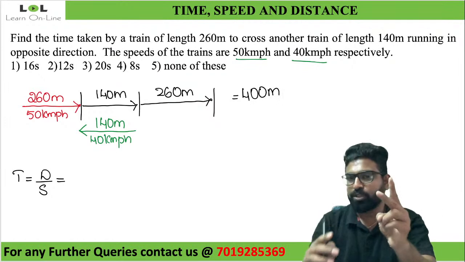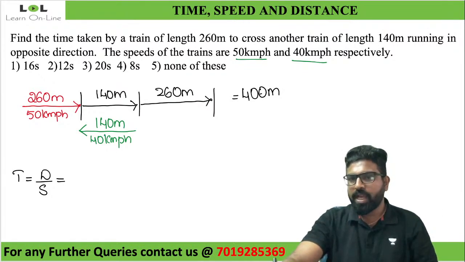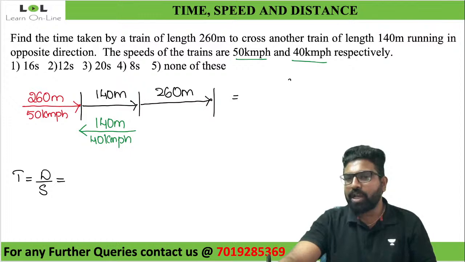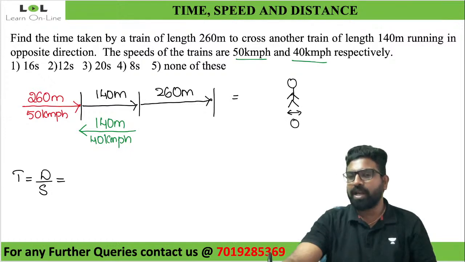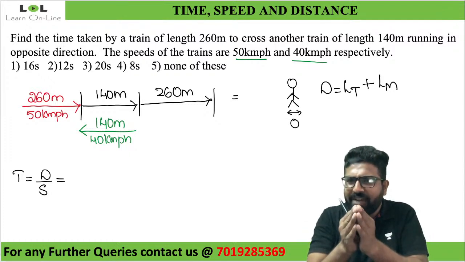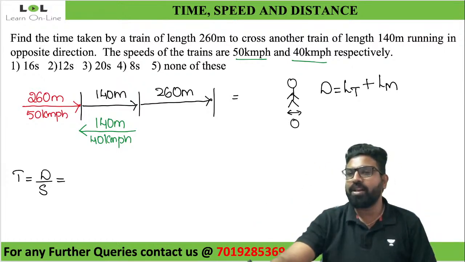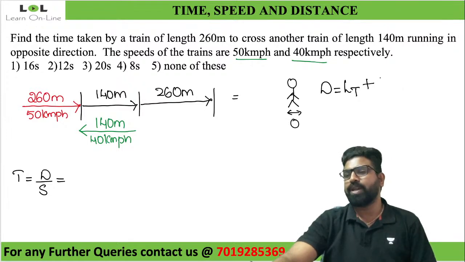Whenever there are two objects, it might be a train, a platform, or anything which has a length. If it is a man, a man does not have a length. Can you tell me what is the length of the man? It is negligible. It is zero. That is why we directly take the distance traveled equal to the length of the train. Actually, the distance traveled should be the length of the train plus the length of the man. Does he even have a length when compared to a train? He doesn't. So I'll take the length of the man as zero. So it is the length of the train.